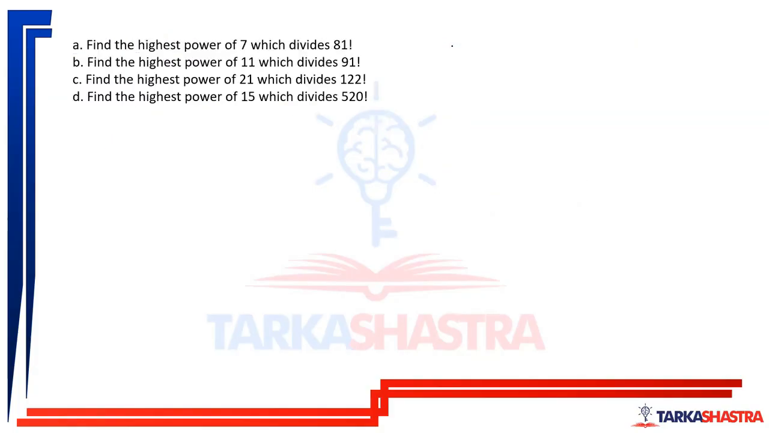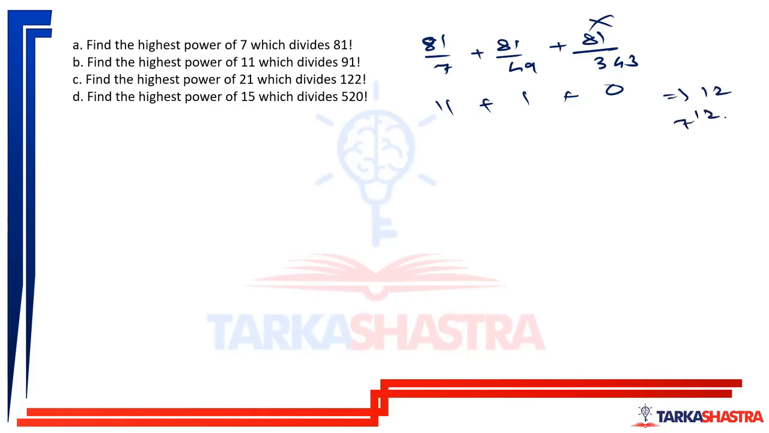Okay, moving forward. Last 4 questions. What is the highest power of 7 which divides 81 factorial? Simple. Similarly, as you found out highest power of 5, you will find out highest power of 7. So 81 divided by 7 plus 81 divided by 49, which is 7 square. Then 81 divided by 343, which is 7 cube. तो ये तो नहीं आएगा, ये तो 0 आएगा, ये 1 आएगा, ये 11 आएगा. So this is 12. So highest power of 7 is 7 raised to 12.